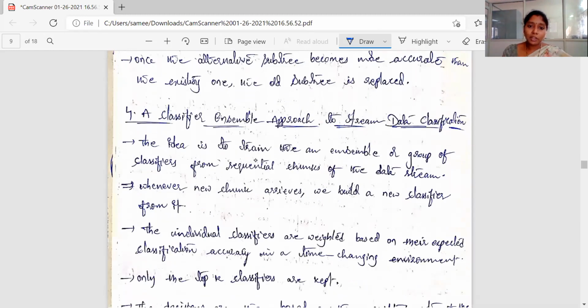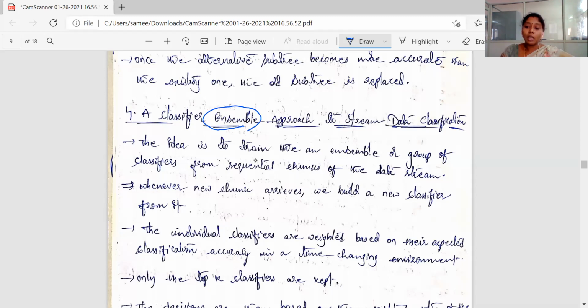And coming to the last classification algorithm, here it is a classifier ensemble approach to stream data classification. Remember the word ensemble. Whenever you hear the word ensemble, it is nothing but a collection of classifiers, irrespective of whether it is stream data, static data or dynamic data, irrespective of the data type, category or nature.